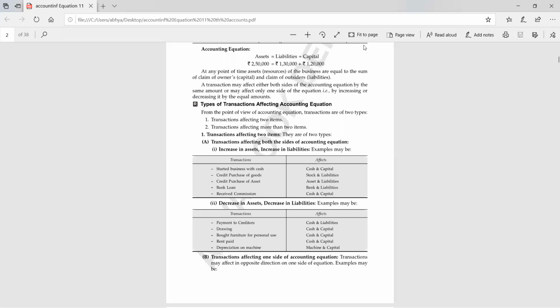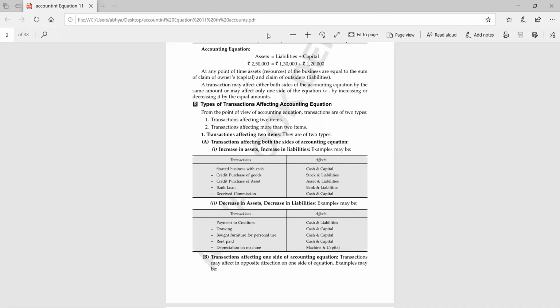So what do you say about salary paid? Yes students, you can give me in writing. Is it an expense or an asset? Yes, very good, everyone is writing correctly. So it is an expense. Which two accounts will be affected by this salary paid? Yes, very good, Rishabh and Ambika. Two accounts I have asked; many students are writing only one account. Yes, Dhruv Bansal, you are very much correct: cash and capital. Yes, Harshita, you are also correct.